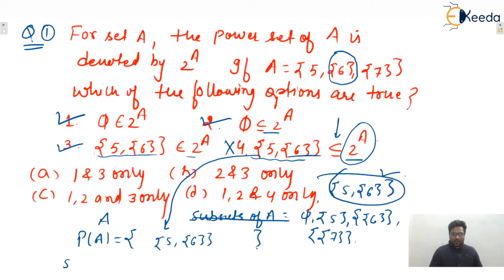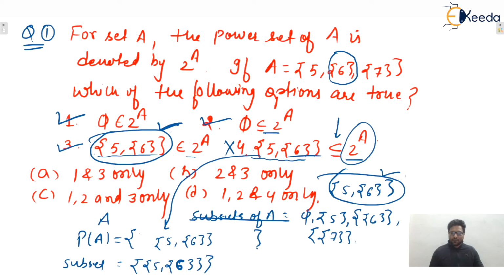And now when we find the subset of this power set, then one more curly bracket will be there. Yes or no? Isn't it? Because every subset is written with curly brackets, because every subset is a set also, isn't it? So I hope this point is clear to everyone. So whenever we write the subset, then one curly bracket will be there, because every subset is a set. So we can say that this is the element of power set.